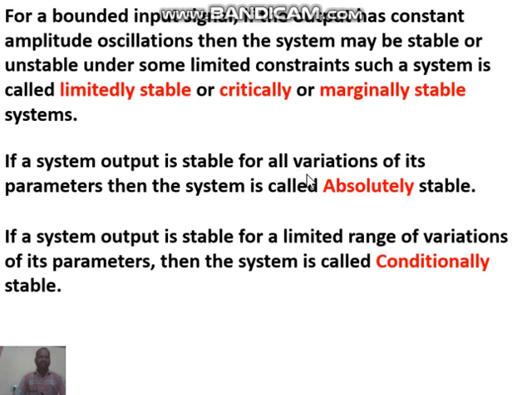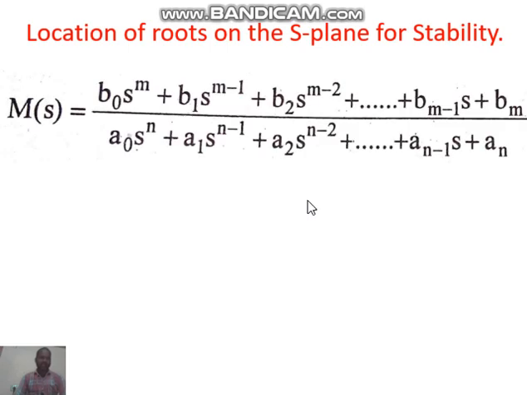Now, the location of the roots on the S plane. Based on this condition, we can easily say whether the system is stable or unstable. Consider M(s) equal to the differential equation's numerator part and denominator part. The numerator and denominator can be written as zeros and poles. Generally, poles are in the denominator and zeros are in the numerator.